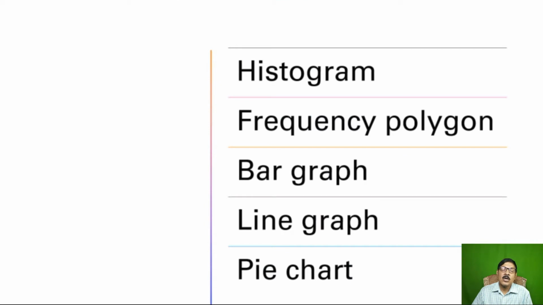We could also have visual communication in terms of graphs. A graph is basically a diagram representing the relationship between variables or items. Different types of graphs are there, like the histogram, the frequency polygon, the bar graph, the line graph, or the pie chart. So these are used in different ways. For example, a line graph can be used to plot the company's profitability.